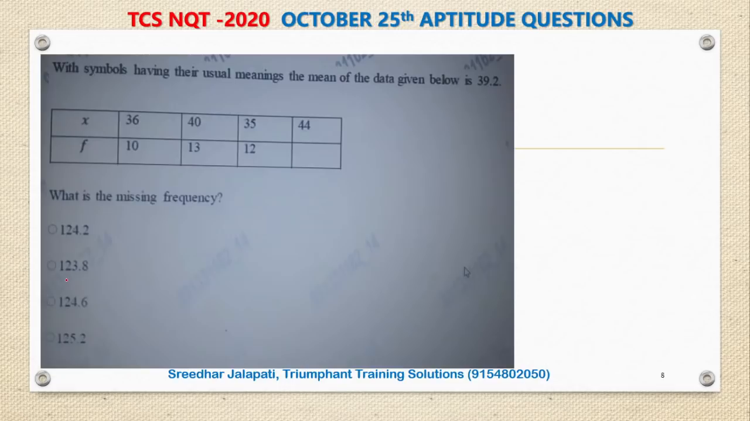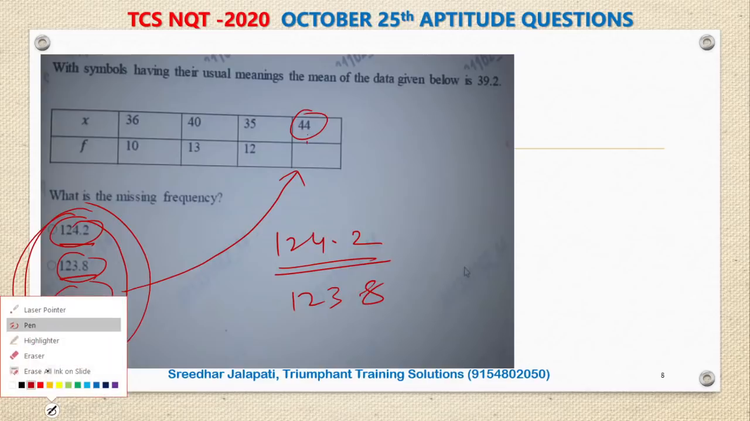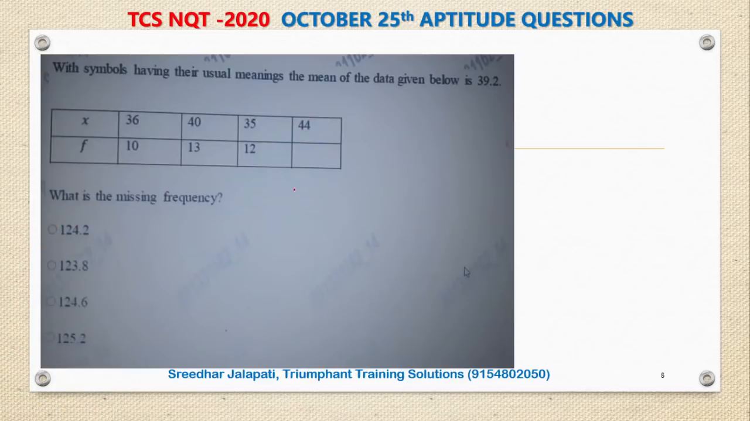And have you noticed? Again, options are nowhere related to the question. This missing frequency cannot be these decimals, right? How can a particular observation occur a decimal number of times? Like 44 cannot occur 124.2 times, right? 44 cannot occur 123.8 times. Probably these options are mismatched. Maybe for some other question these options are there. So again there is some error, but I will tell you how to answer this question. Let this missing frequency be f.